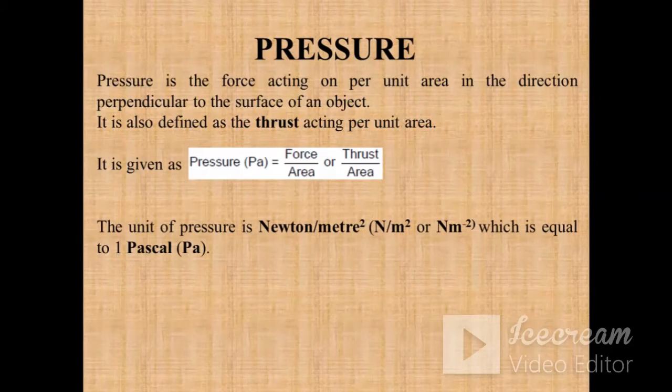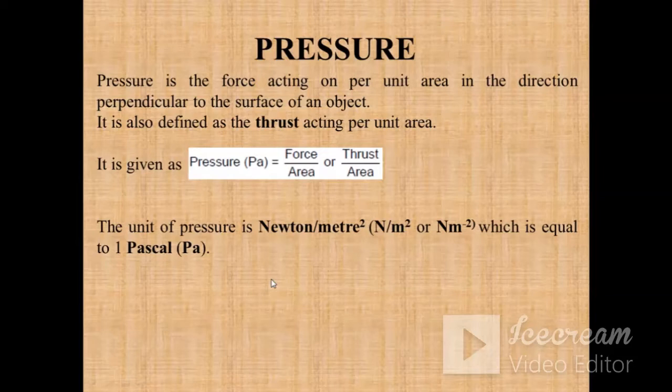Since pressure is force per unit area, the unit of pressure becomes Newton for the force and meter square for the area. So its unit will become Newton per meter square, or sometimes we call it 1 Pascal.